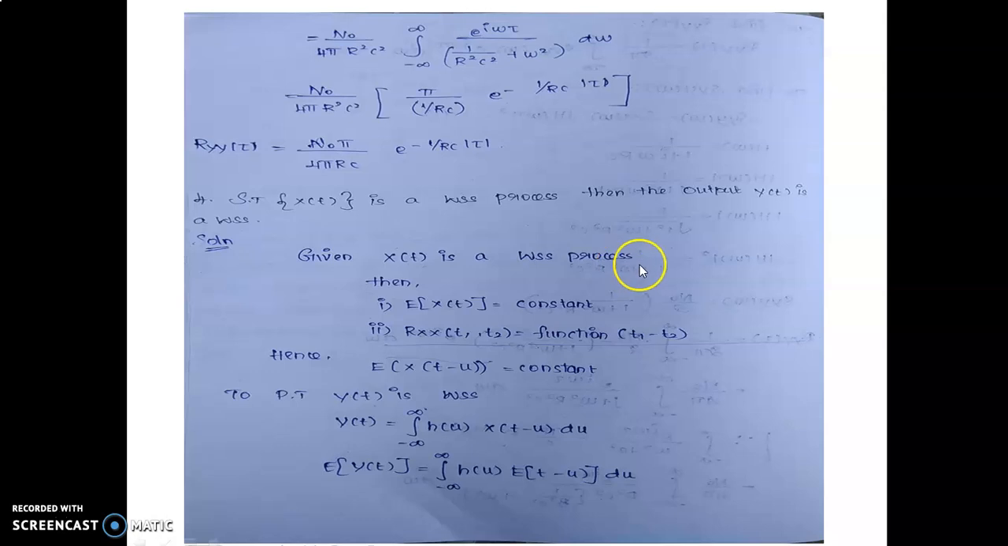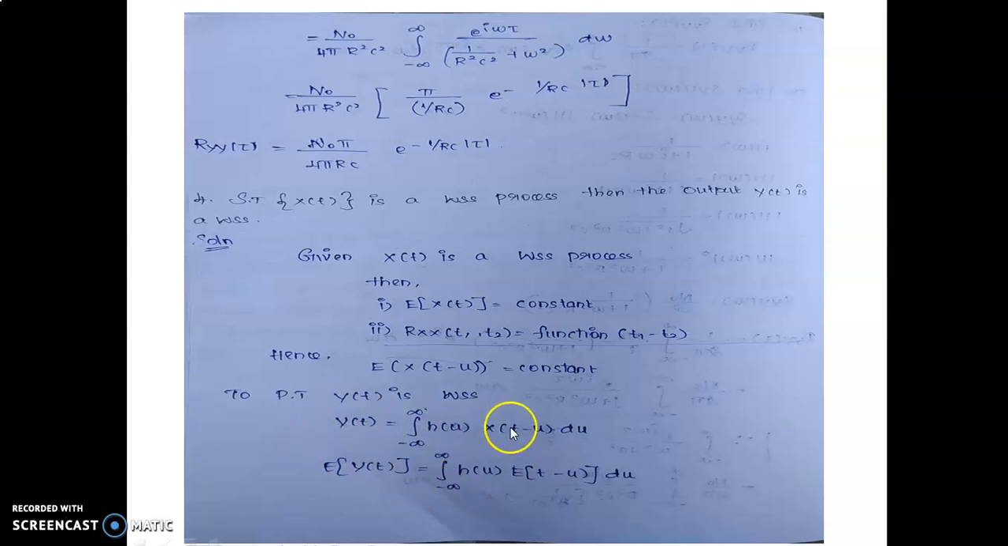Given x of t is a Wide-Sense Stationary (WSS) process, then the definition is: E of x of t equals a constant and R_xx of t1, t2 is equal to a function of t1 minus t2. We know this formula. Hence the expectation of x of t minus u is equal to a constant. So to prove that y of t is WSS, y of t is equal to the integral from minus infinity to plus infinity of h of u into x of t minus u du.